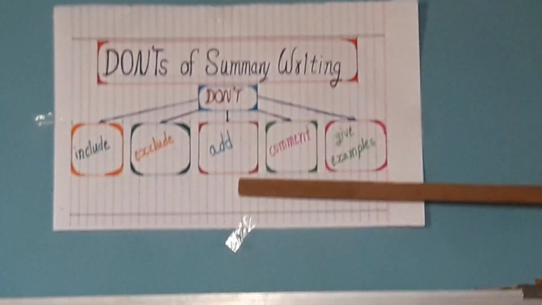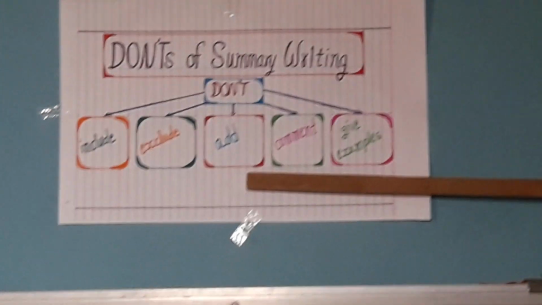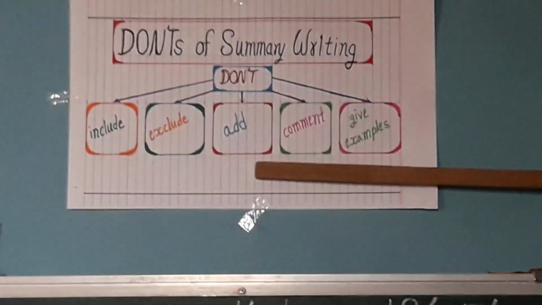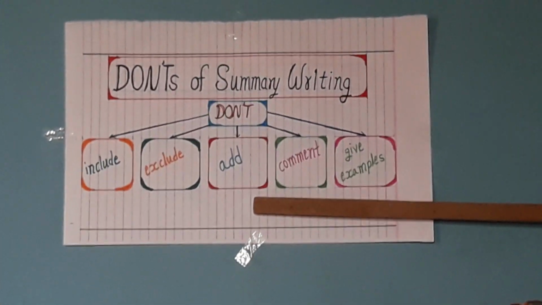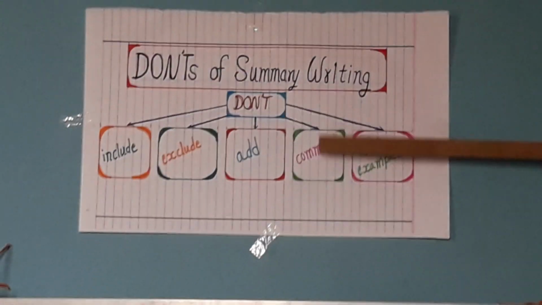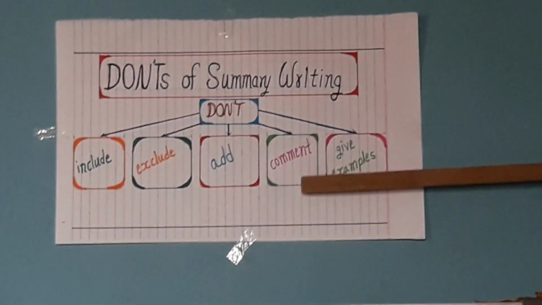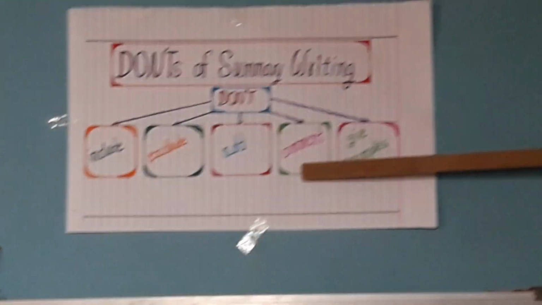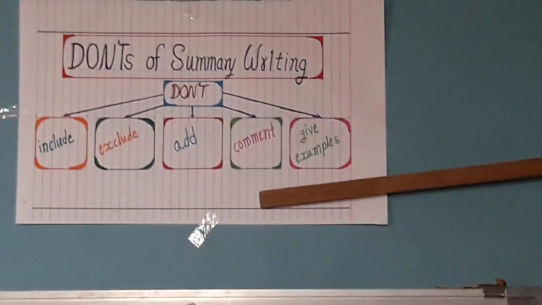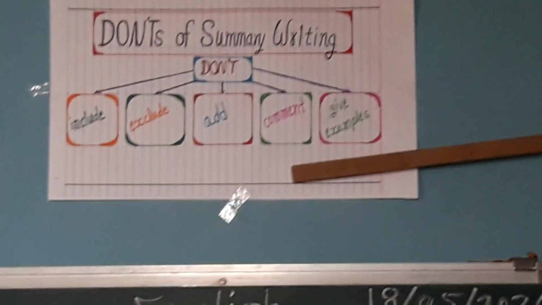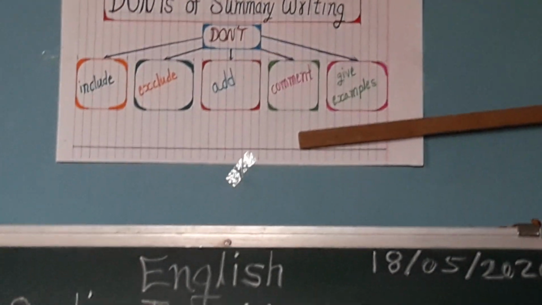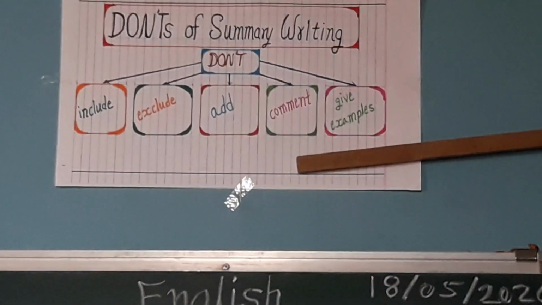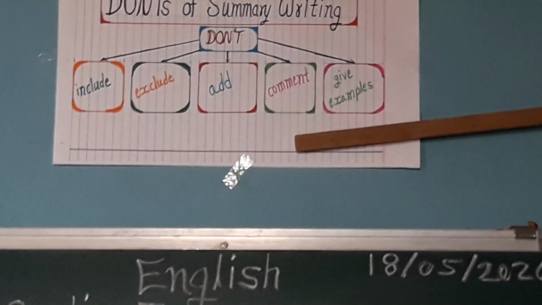You should not add any extra information in the summary other than the writer's views. Then fourth point is comment, means don't comment. You are not allowed to comment on the attitude of the writer, views of the writer. Commenting must be avoided.